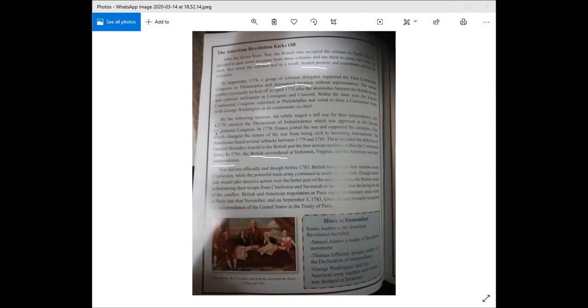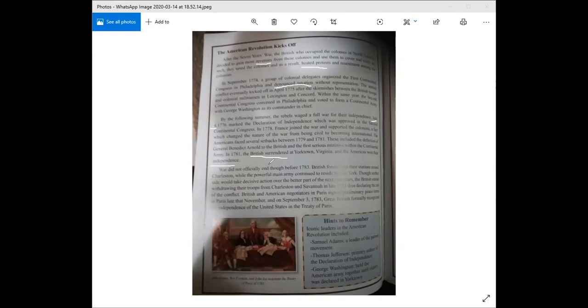So we all know that July 4 marks the day of independence for the Americans. The war did not officially end, though, before 1783. British forces kept their stations around Charleston, while the powerful main army continued to reside in New York.